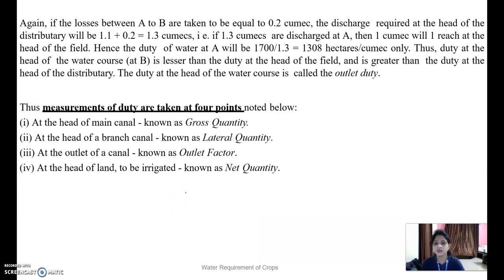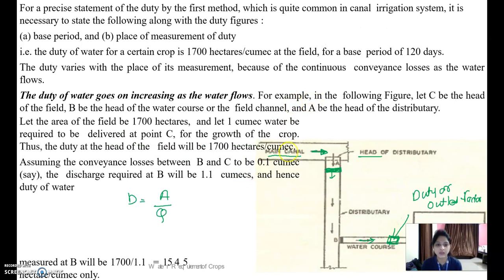The next one is that, if we see the last figure, the head of the main canal is known as gross quantity, then the head of the branch canal is known as the lateral quantity, then the outlet of the canal is known as the outlet factor, and the head of the land to be irrigated is known as the net quantity. So these are the different terms in the duty. The head of the main canal is known as the gross quantity.